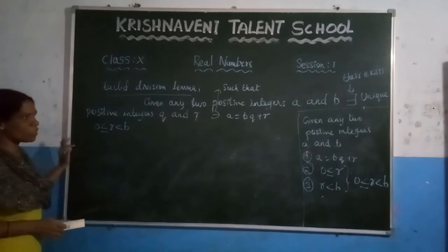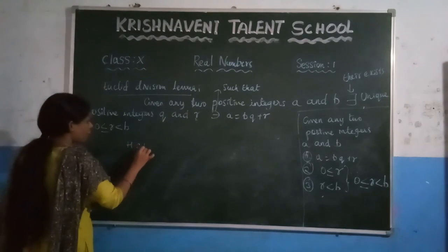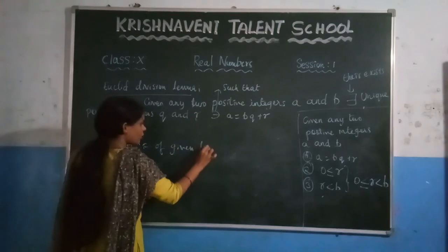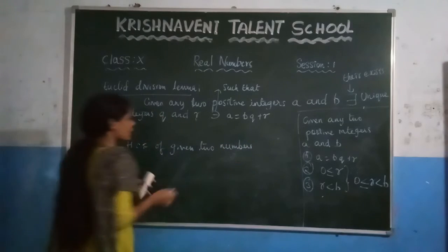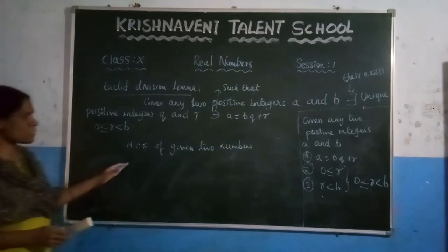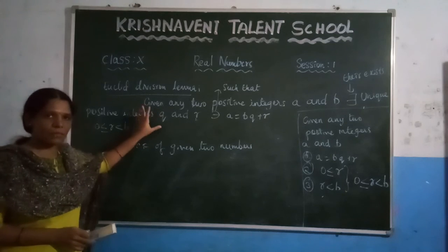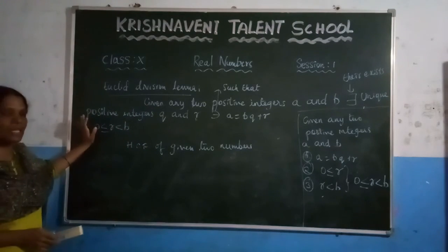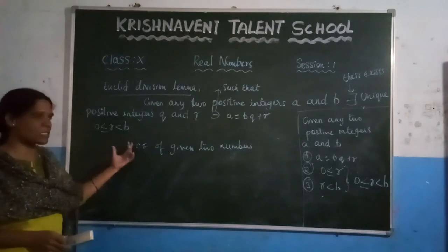Now, what is the use of this lemma? By using this lemma, we can find the HCF of given two numbers. If you are given any two big numbers, you can find their HCF using this theorem. And in Exercise 1, based on this theorem, we are going to prove some theorems. So this is the use of this theorem. In the next session, we are going to explain the HCF, how to find the HCF of the given two numbers.